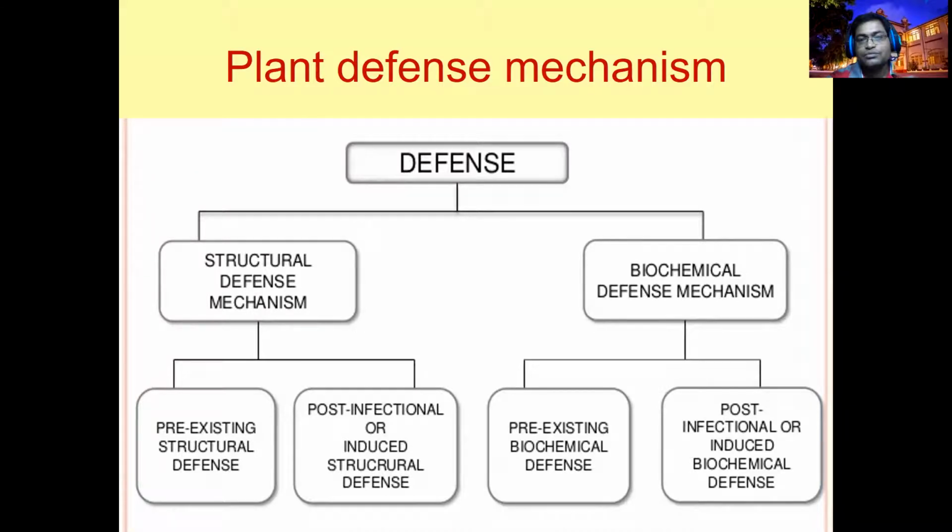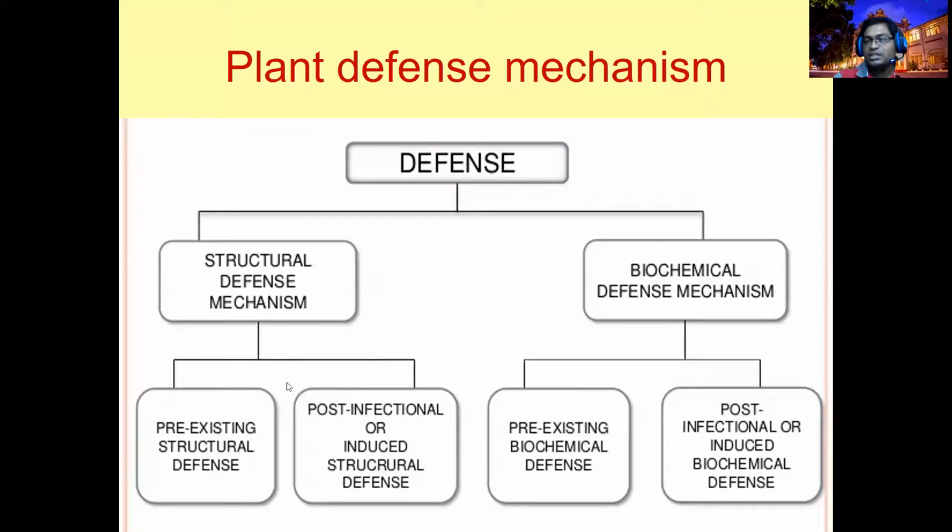resistance, right? As a broad plant defense mechanism, you can find a structural defense mechanism and a biochemical defense mechanism. The structural defense mechanism has 2 types. One is pre-existing structural defense, meaning before the pathogen attack, certain structural mechanisms will be there. The other is post-infection or induced structural defense, meaning after the attack of the pathogen. Once your pathogen produces a weapon, the plant will produce certain structures as a barrier to defend against further invasion.